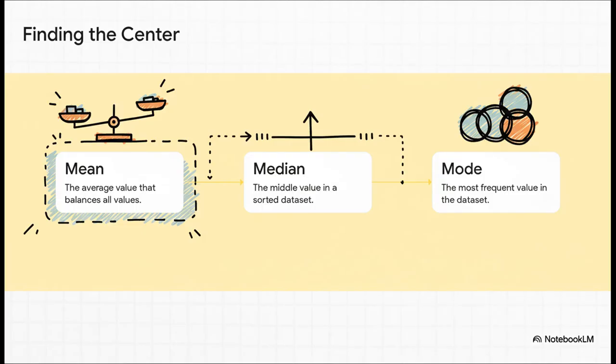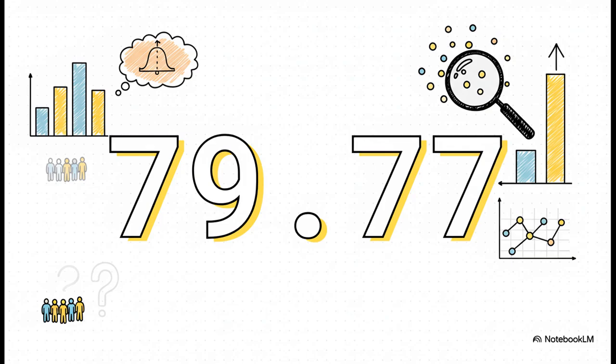Now, the very first question a data detective asks is, so what's a typical value here? And we've got 3 main tools to find the center of our data. There's the mean, which is just the good old average. There's the median, which is the number smack dab in the middle. And the mode, which is simply the number that shows up the most often. For our student scores, if you add them all up and divide by 9, you get a mean of 79.77. You can think of this number as the center of gravity for all the scores.